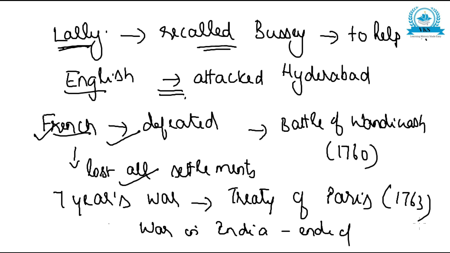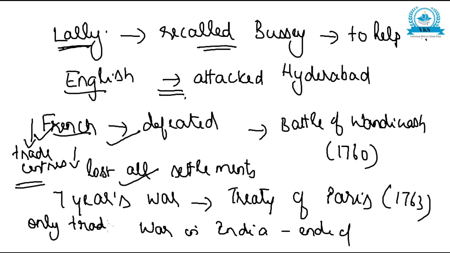With this the war ended in India also, and after the war ended, all the French trade centers were returned with restrictions to France. It was given back to France, but with some restrictions. That is, they had to limit themselves only to trade. The French people were allowed only to do trade. On that condition, it was returned. So this was the end of the Third Carnatic War.